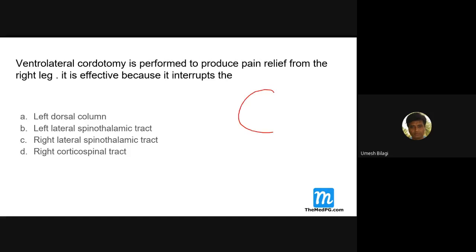So what do you mean? This is the spinal cord. Now, if I divide it into 4 quadrants, this is posterior, this is anterior, otherwise ventral. So ventrolateral means something like this. This is the right side, this is left.